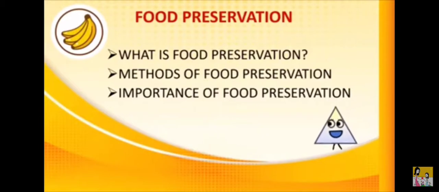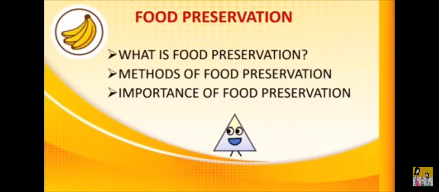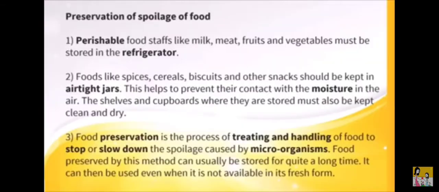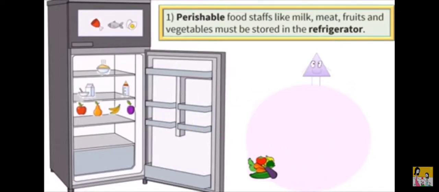Preservation of food. How do we preserve food? We should know the methods. Perishable foodstuffs like milk, meat, fruits and vegetables must be stored in the refrigerator.